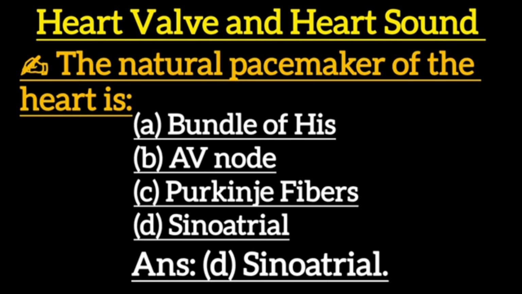Next one: the natural pacemaker of the heart is: option A, bundle of His. Option B, AV node. Option C, Purkinje fibers. Option D, sinoatrial. Correct answer is option D, sinoatrial.